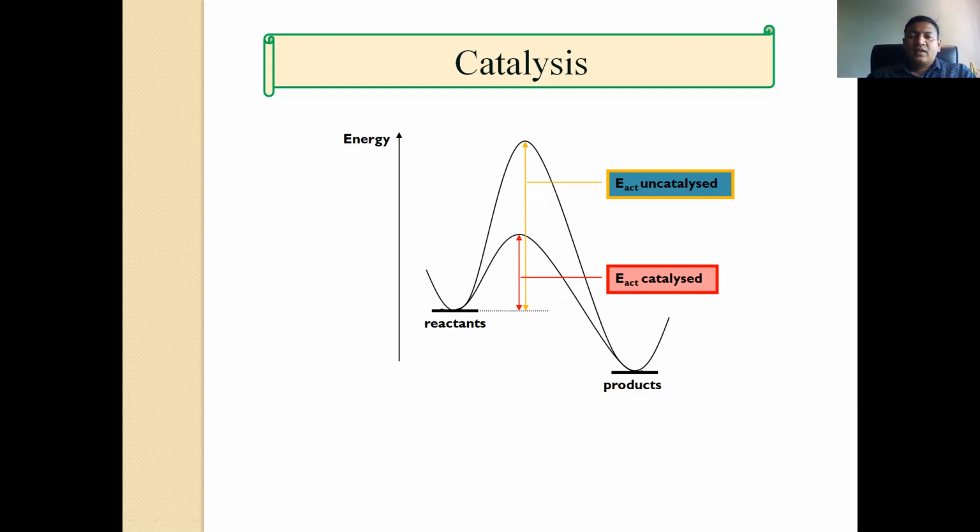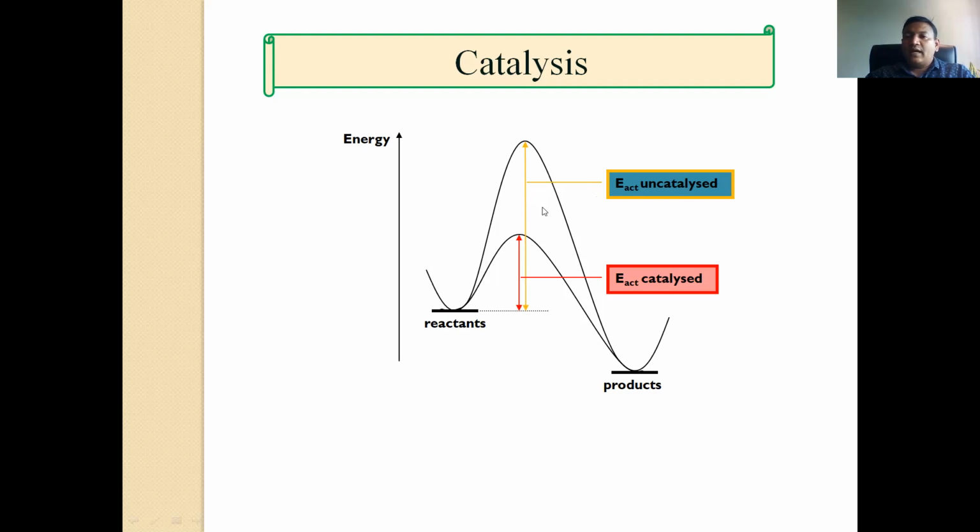If we use the traditional method to convert A into B, then it requires a lot of energy. See here, this plot is prepared for the reaction without using catalyst, the uncatalyzed reaction.